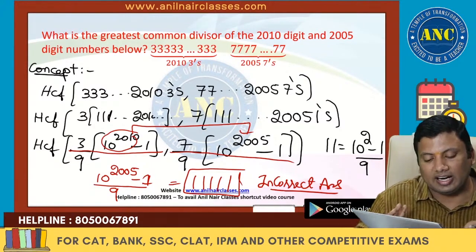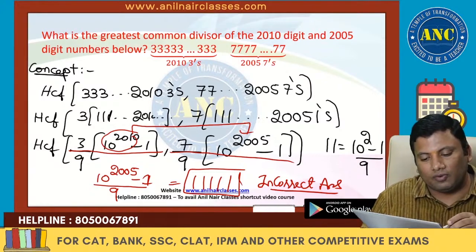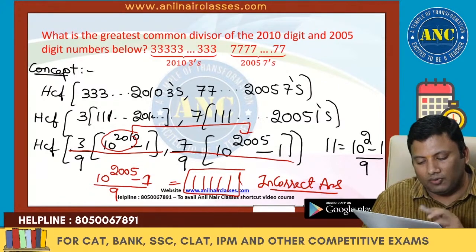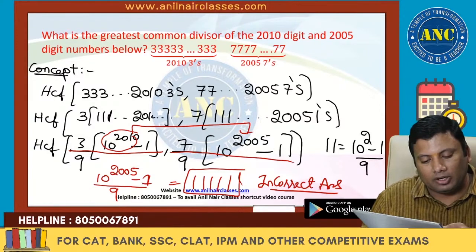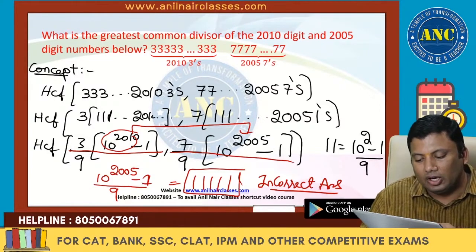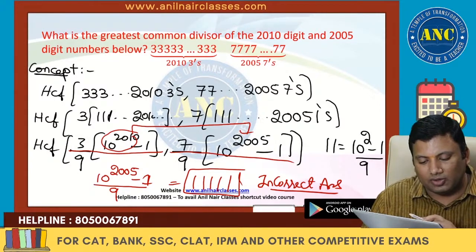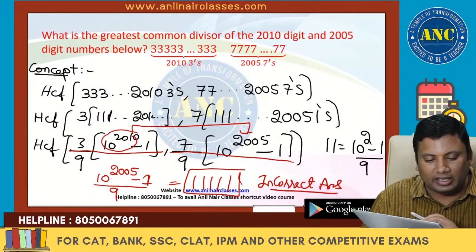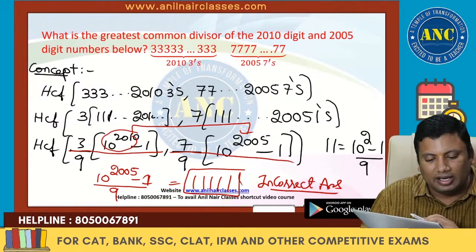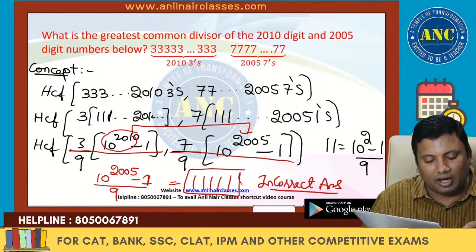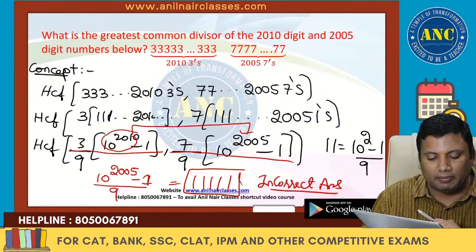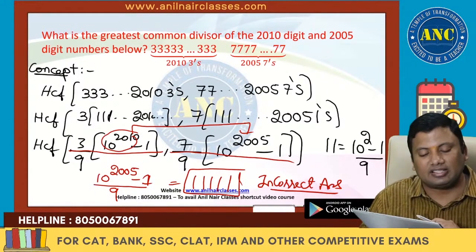Then what is the right answer? 3 into 111 (2010 ones), 7 into 111 (2005 ones), 10 power 2010 minus 1 by 9, 10 power 2005 minus 1 by 9. HCF of numerator by LCM of denominator. LCM is nothing but 9. So they will say that the answer is 5 ones.